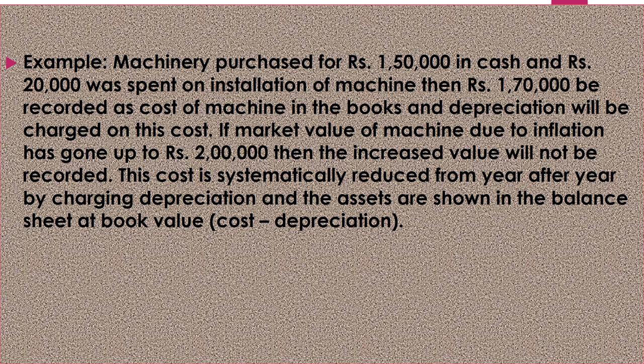Fine. And if the market value of the machinery has gone up to 2 lakh, it will not be recorded in the books, as it is systematically reduced year after year by charging depreciation, and the assets are shown in the balance sheet at book value. Fine.